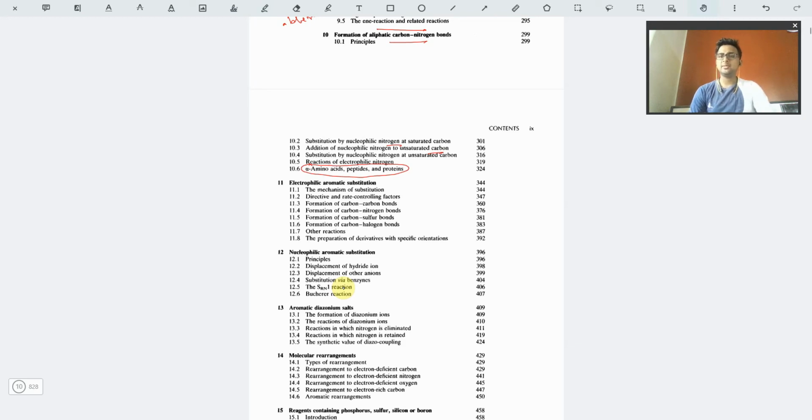The JAM syllabus, you already know, has terpenes and steroids and alkaloids, so those parts will be properly given along with the amino acids, peptides, proteins, carbohydrates, and all the natural product chemistry.